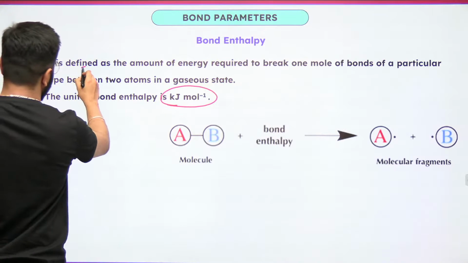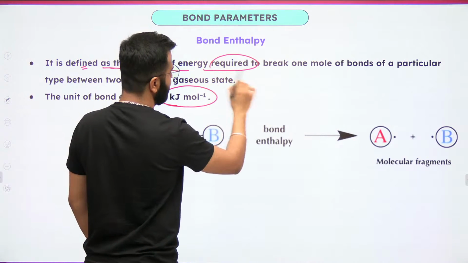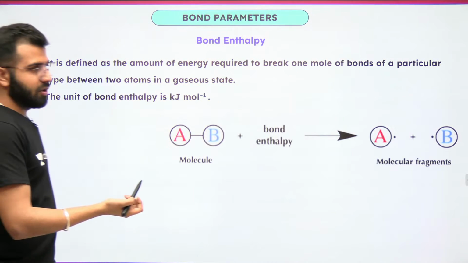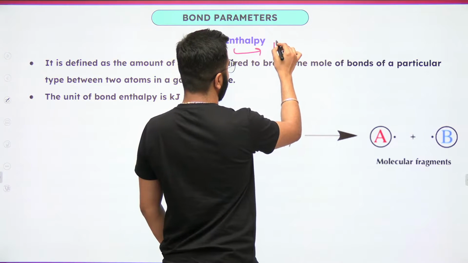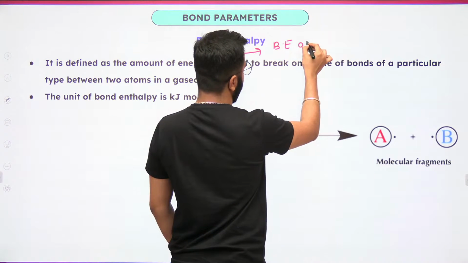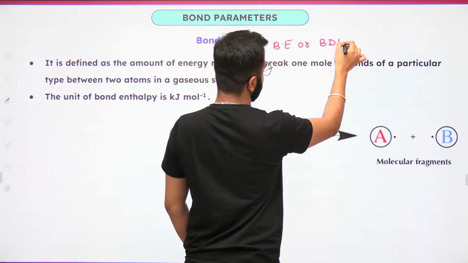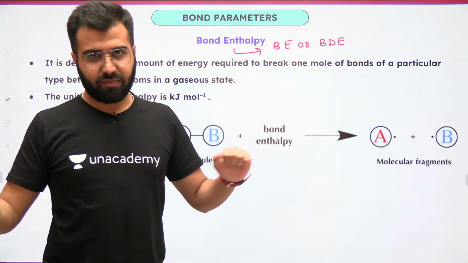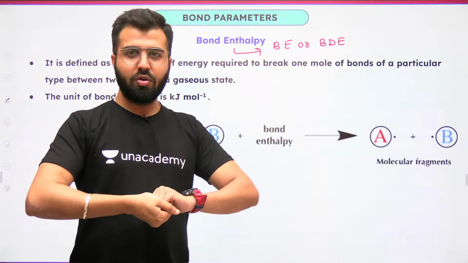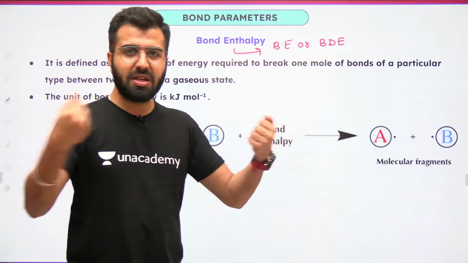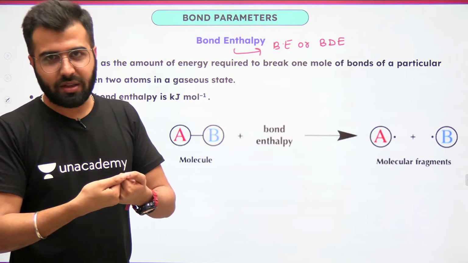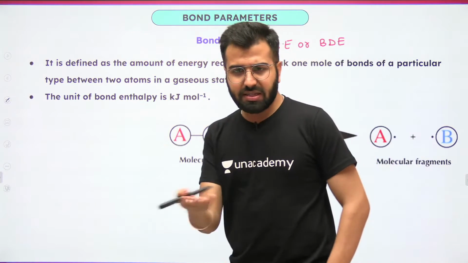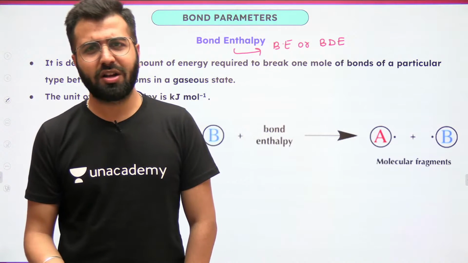So what is it? It is defined as the amount of energy required to break 1 mole of bonds is what you have to remember. Bond enthalpy, bond energy, or bond dissociation energy. What is dissociation? To keep them away, to dissociate them, to keep them apart. Association means bringing things together. Dissociation means keeping it apart. Okay, so do remember this. It's easy. Energy to break the bond. That's it. That's bond energy.